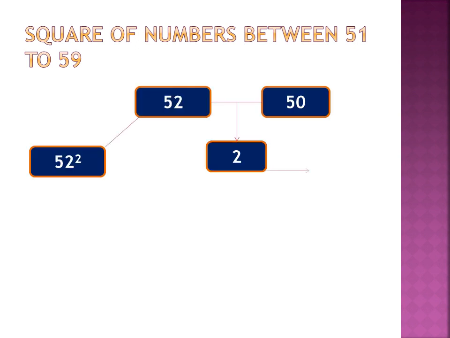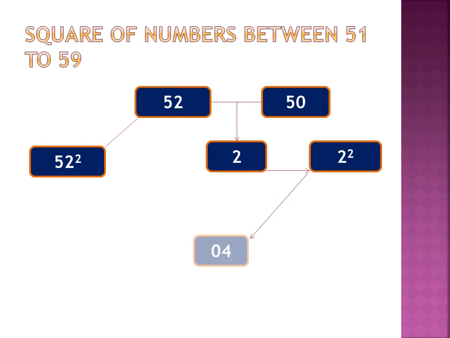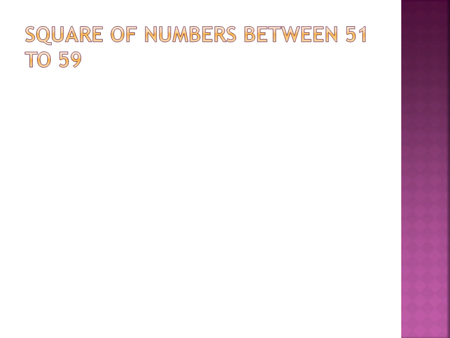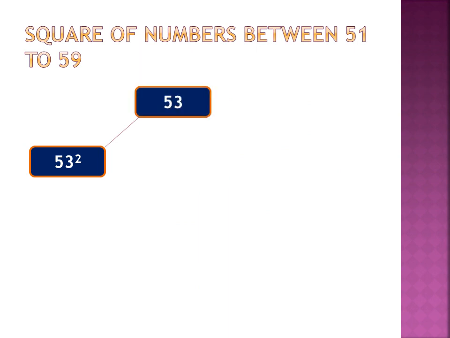52: the difference is 2, the square of 2 is 4. Now add 25 plus 2, which is 27. So the square of 52 is, simple, 2704. 5 plus 2 is equal to 7. Now let's move to the next example.